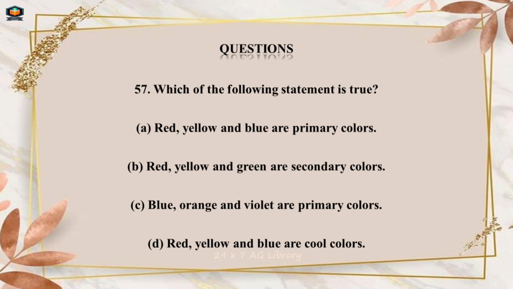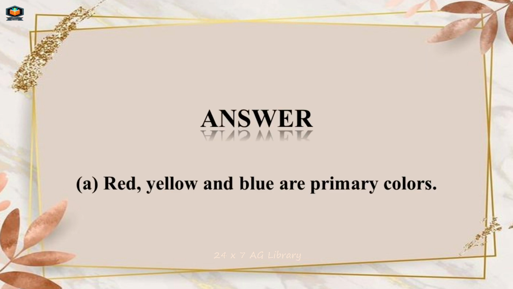Question Number 57. Which of the following statements is true? A. Red, yellow and blue are primary colors. B. Red, yellow and green are secondary colors. C. Blue, orange and violet are primary colors. D. Red, yellow and blue are cool colors. Answer A. Red, yellow and blue are primary colors.